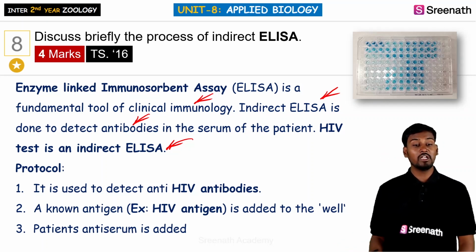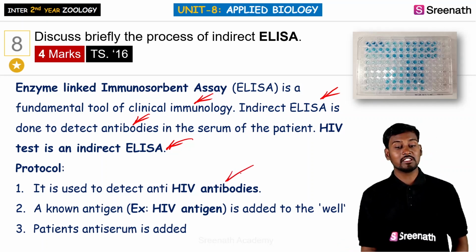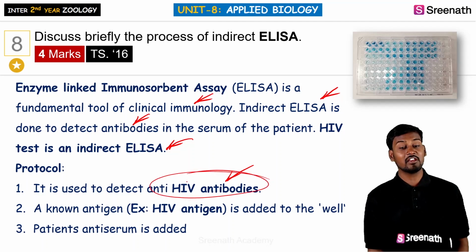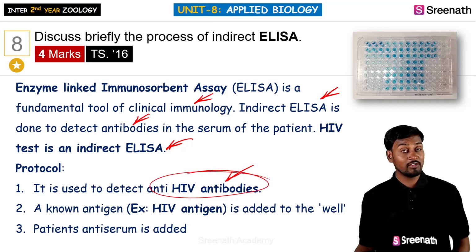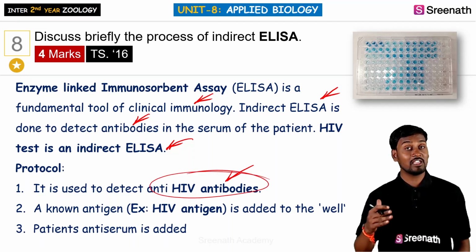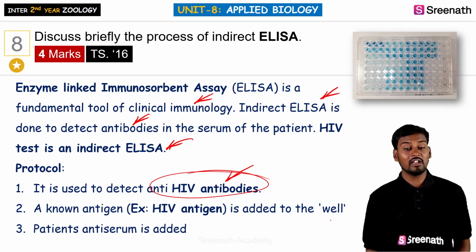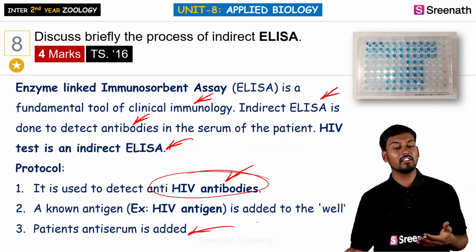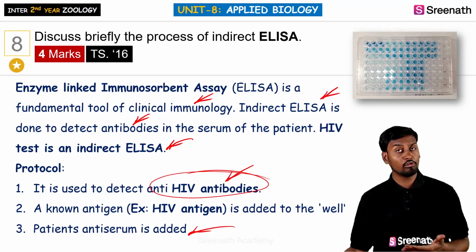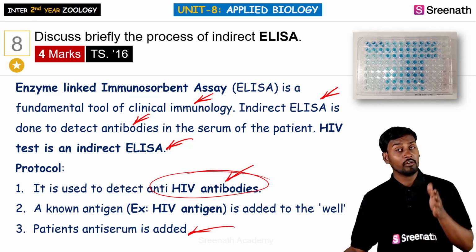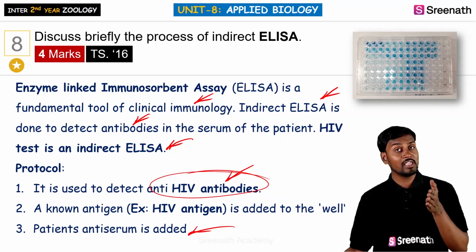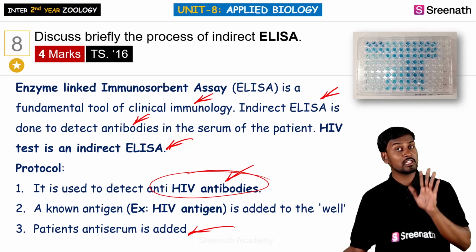ELISA. So it is generally used in detection of HIV antibodies which were created as a result of HIV infection. So they are called anti-HIV antibodies, and we can see that the HIV antigen is the one which is generally added onto the well, the known antigen. In this procedure we are trying to detect the HIV antibodies. So if they are in the blood, the patient definitely has HIV.